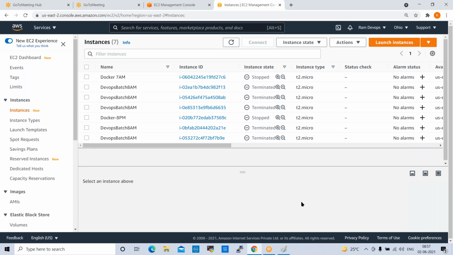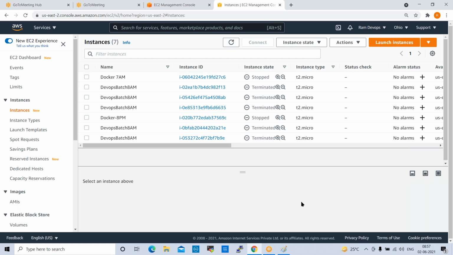Sir, auto scaling launches instances based on the requirement, and every time a new public IP will be assigned. So we don't need to add any elastic IPs to that? No. In real projects, we need to give only elastic IPs. Not only auto scaling servers, for any servers we don't use public IPs in real projects.